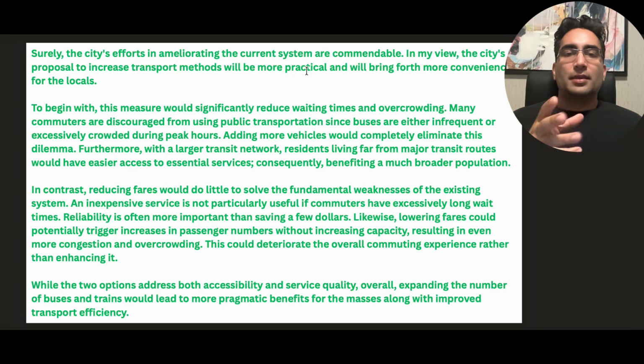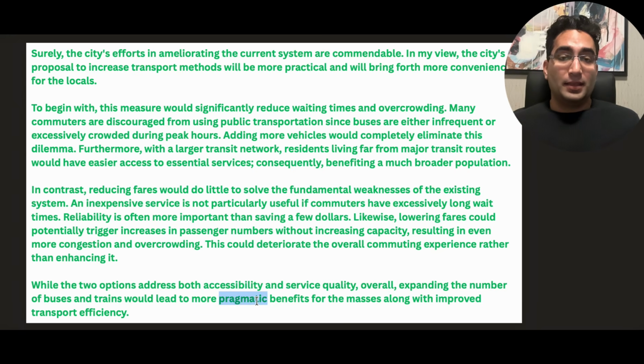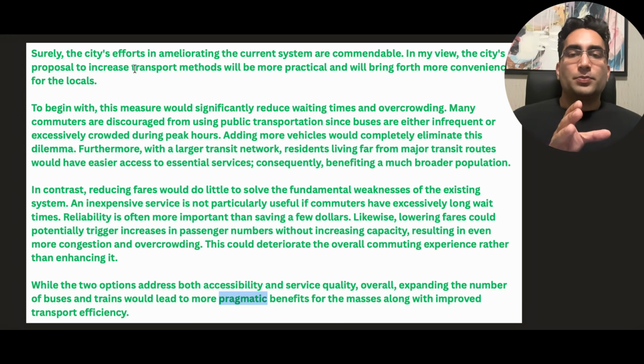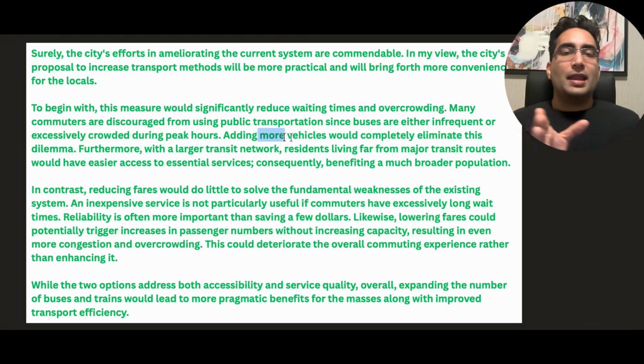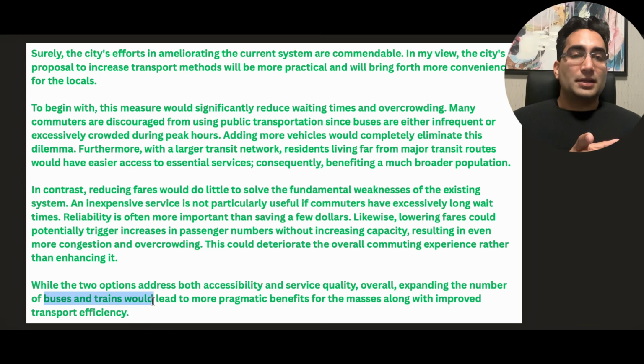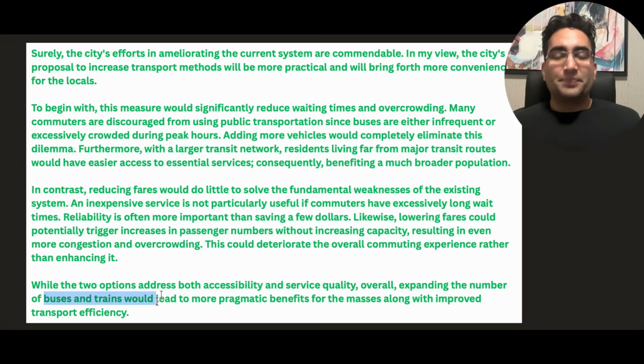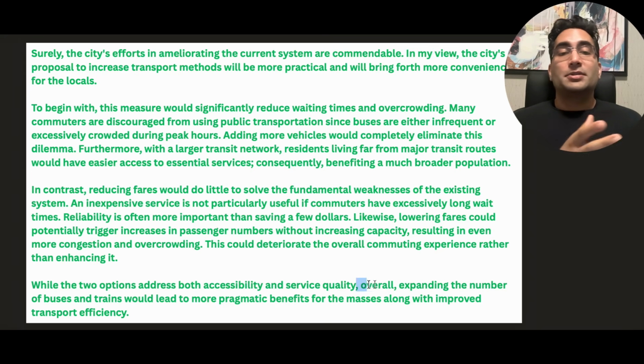Then again, instead of things like practical, I want to say pragmatic the next time. If I'm saying transport methods, then I'm going to say adding more vehicles, something different, larger transit network, or simply saying buses and trains when I know I have more words. Always keep changing the terminologies. Similarly, when I'm saying my opinion, I'm saying in my view first, then I'm saying overall.